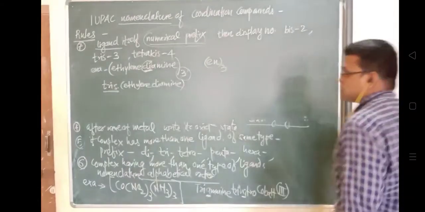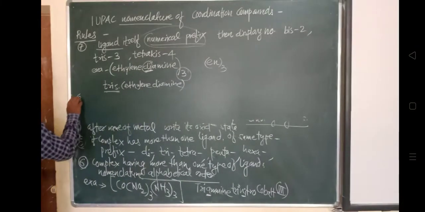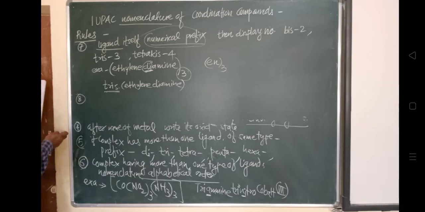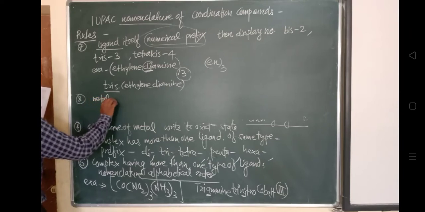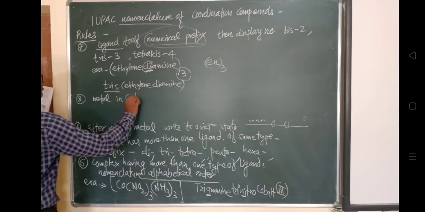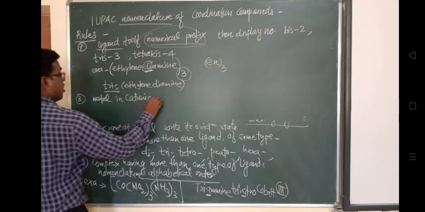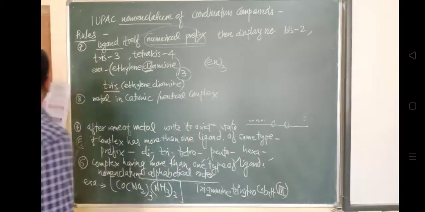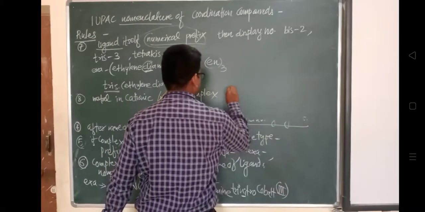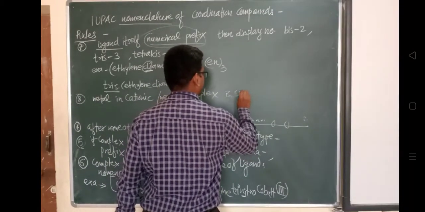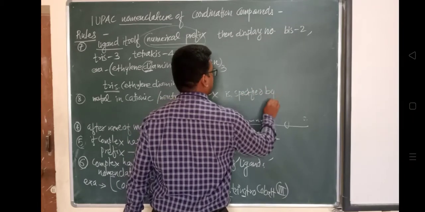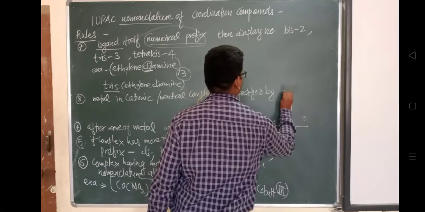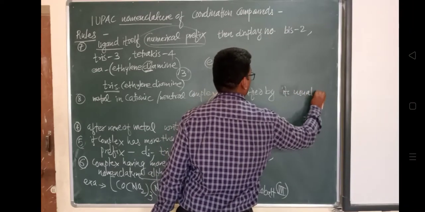So if the complex is cationic or neutral, the metal will be specified with its usual nomenclature.